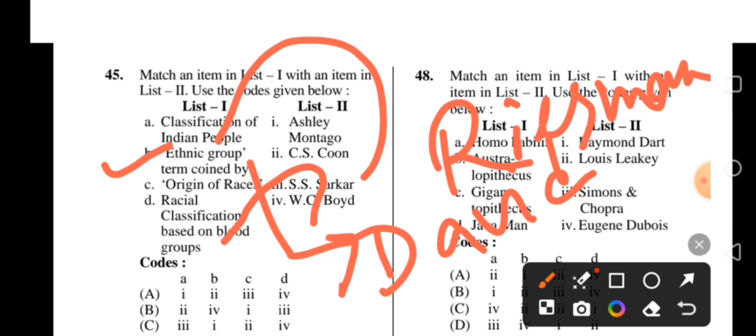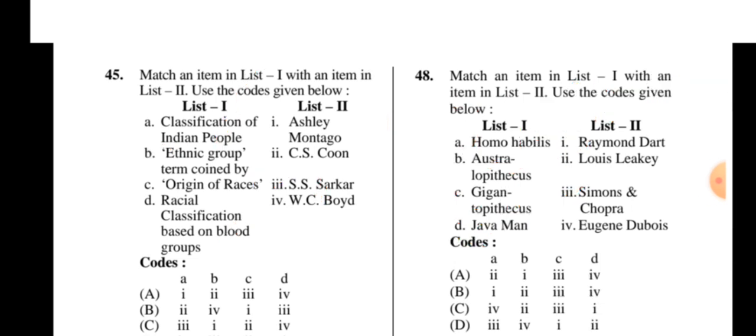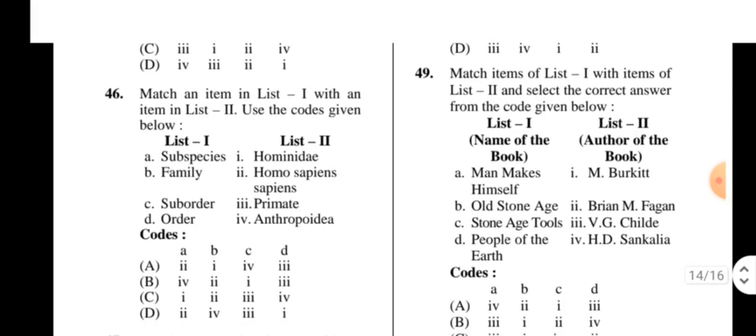Origin of race given by Coon. But according to this option here, ethnic group is given by Ashley Montagu, but originally David Riesman. Okay, just note it down for future use. Okay. Next, 46.